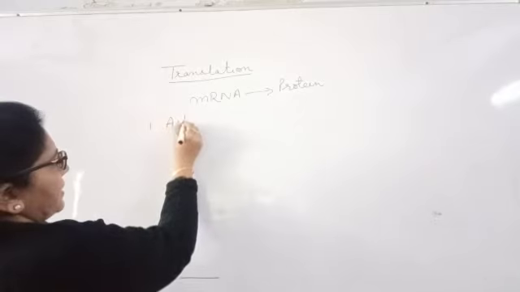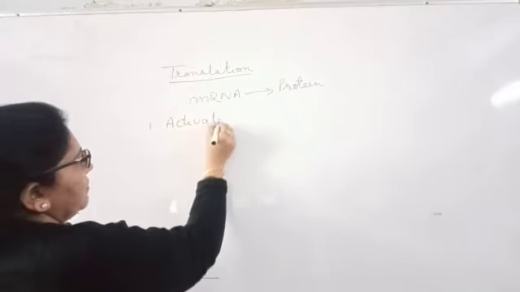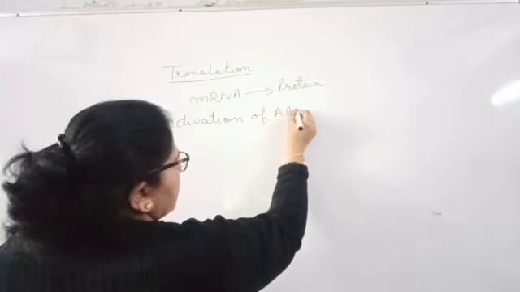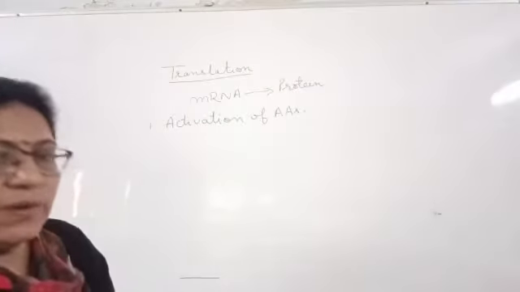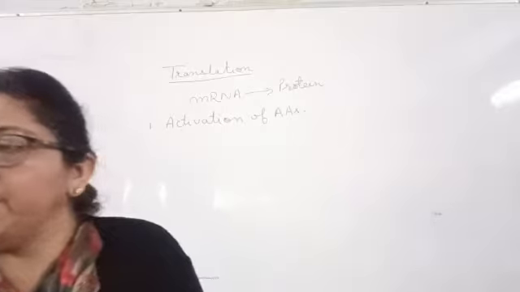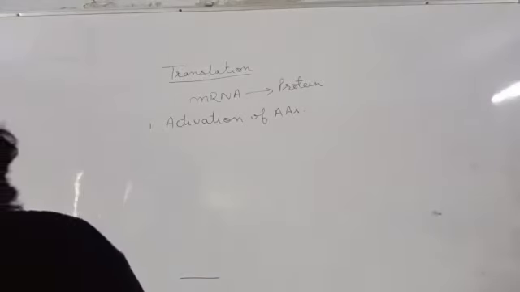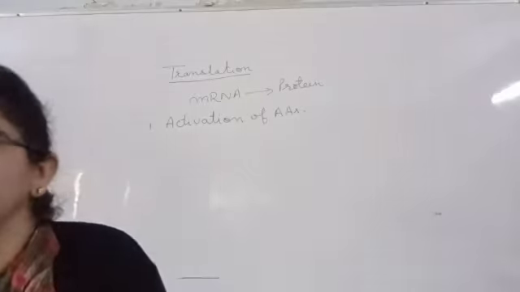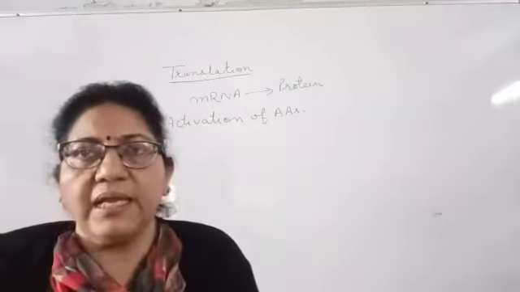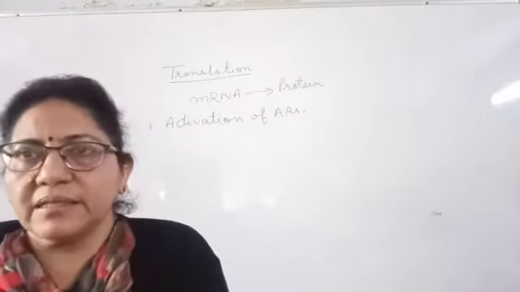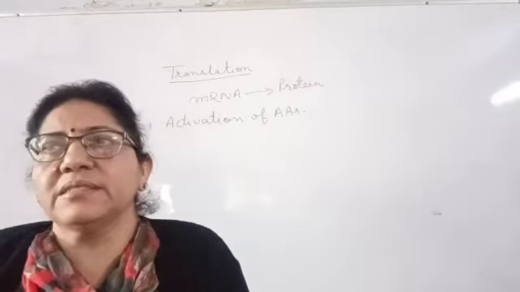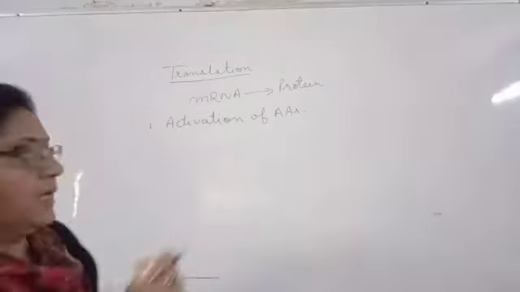So your first step is activation of amino acids. An amino acid becomes activated by binding with the enzyme aminoacyl tRNA synthetase in the presence of the energy currency, ATP.